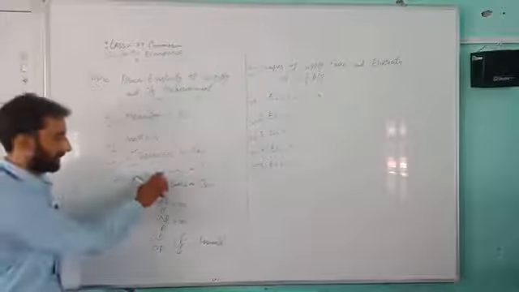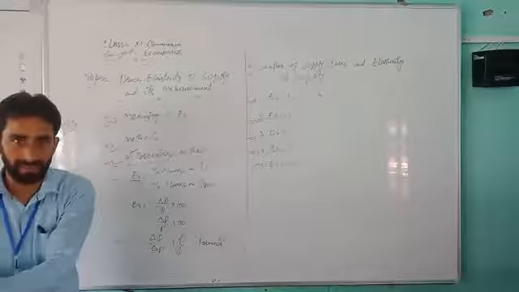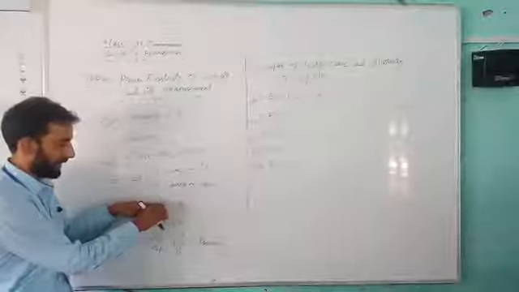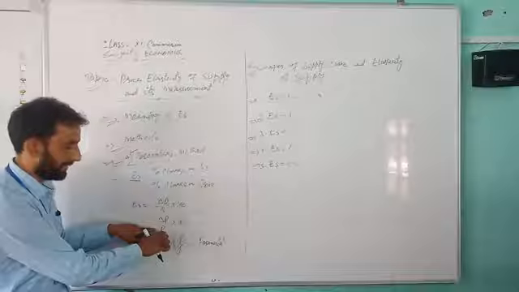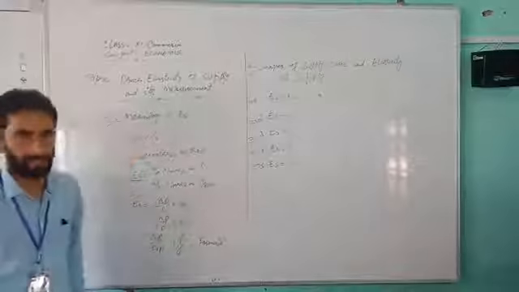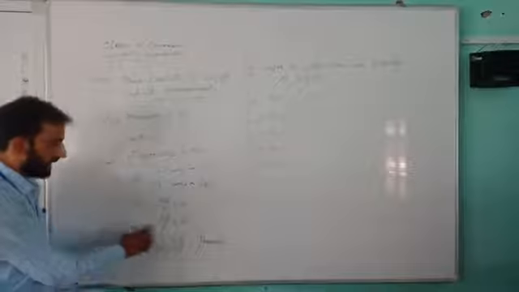This is the percentage change in quantity supplied, how much there is change from the original one, divided by the percentage change in price, multiplied by 100. The 100 and 100 cancel, and there it will be delta Q.